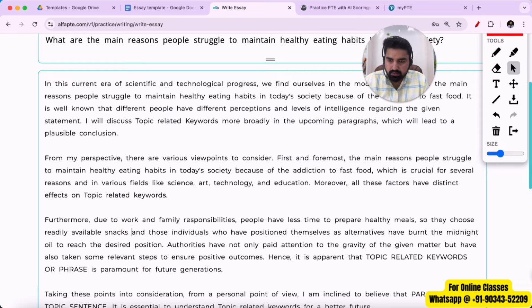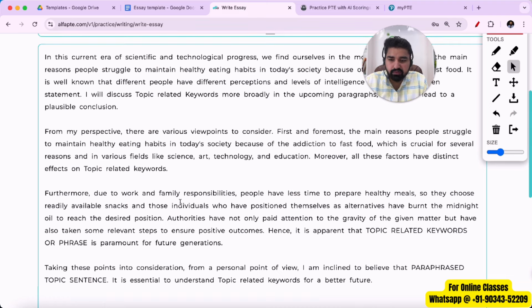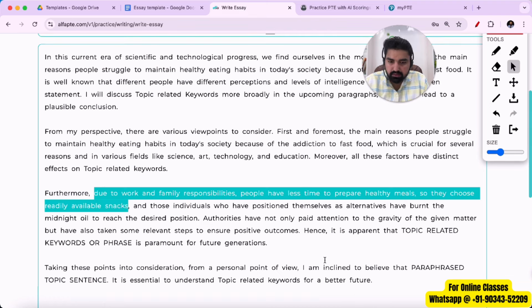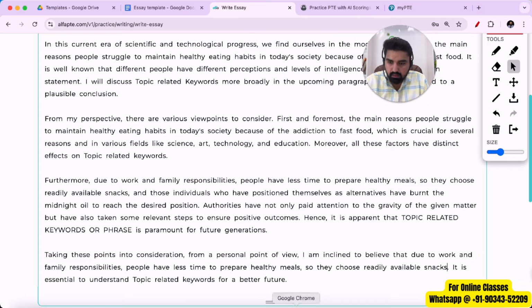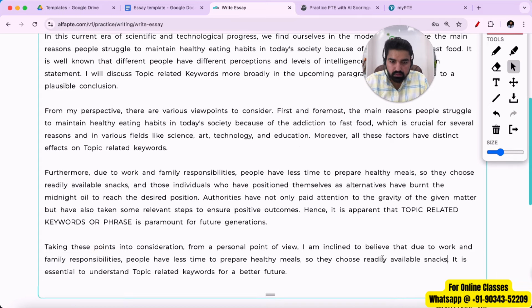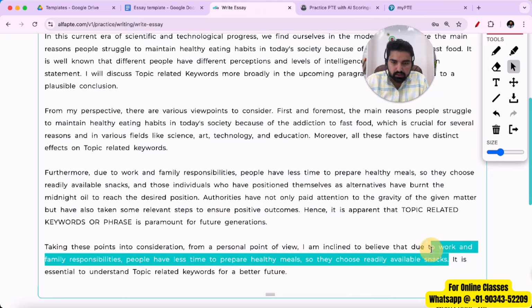I'll delete the extra space. And I'll use the exact same line in paragraph number 4 as well. I'll copy this thing and I'll paste it over here. Right, just make sure whatever you are writing is grammatically correct. Due to work and family responsibility, people have less time to prepare healthy meals, so they choose readily available snacks. Yeah, I think this is perfect.